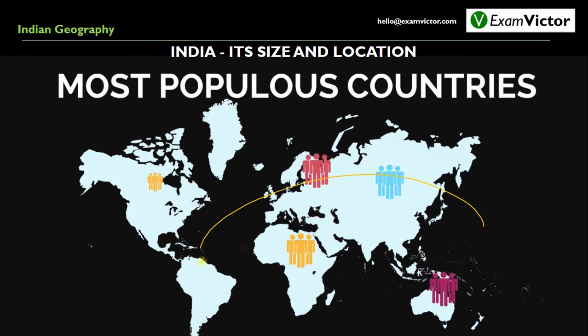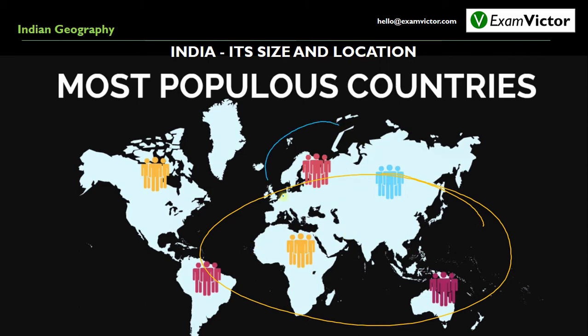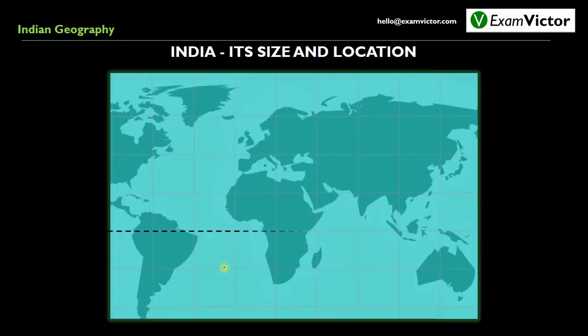the highest population of the world resides in Asia and Africa, while continents like Europe and Australia are least populous and hence prosperous. As we have already discussed, China is the most populous country in the world and India is the second most populous country in the world. Both these countries lying in Asia make it the most populous continent in the world. Let us now talk about India's location.